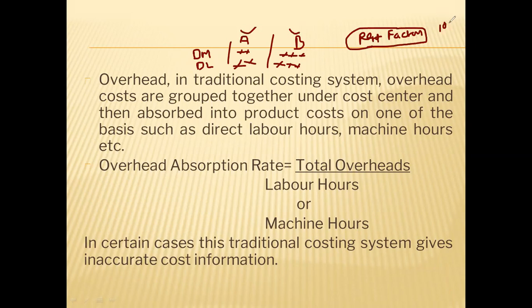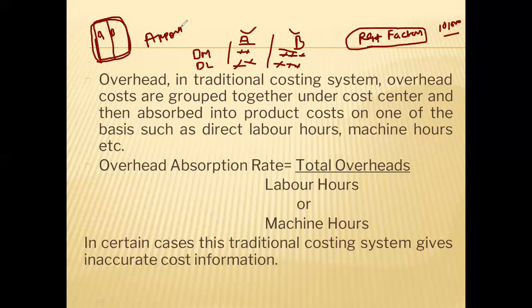For example, rent is 10,000 rupees for the total factory premises, but you have divided this factory into two parts for product A and product B. Now, how will you divide this 10,000 between A and B? It is called apportioning of overheads.